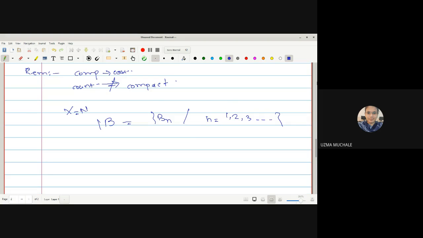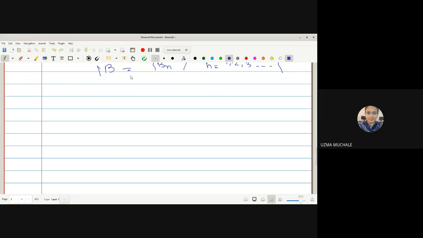Now let us start with the second theorem. What we have to prove? The hereditary property related to countably compact spaces. What we will prove is that being a countably compact space is closed hereditary.